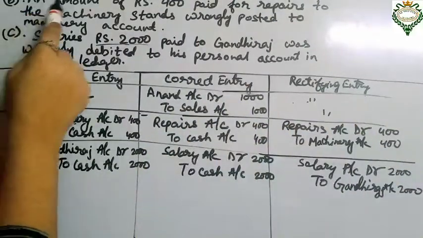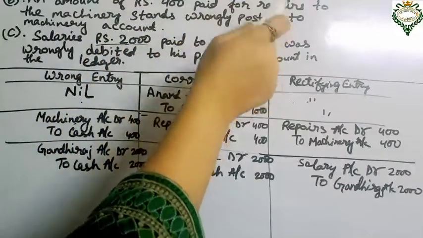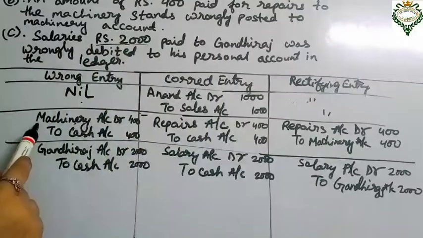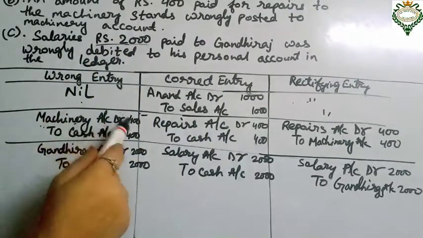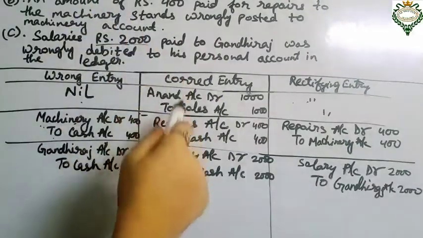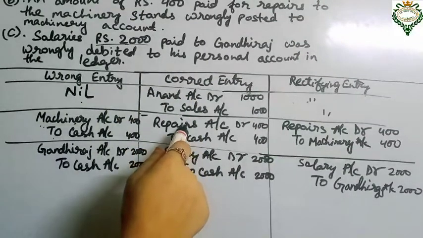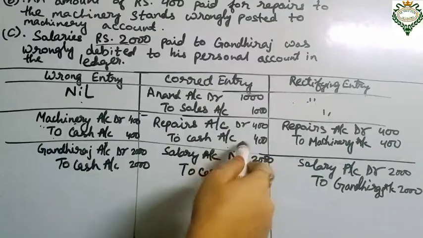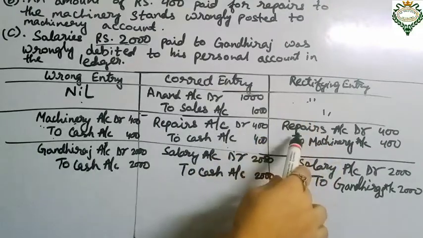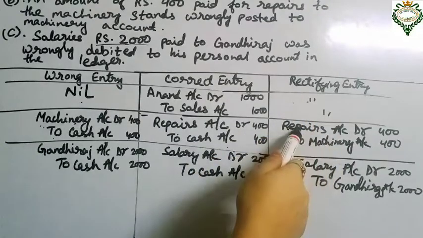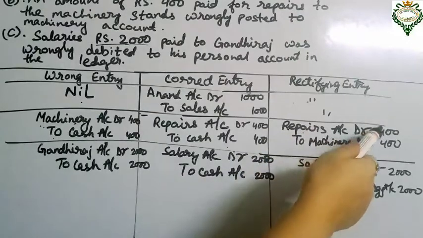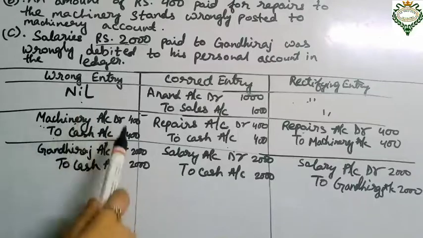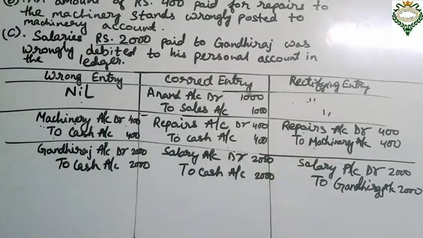Okay. Next one is an amount of rupees 400 paid for repairs, that has been paid for repairs but it is wrongly posted to the machinery account. The wrong entry that has been recorded is machinery account debit to cash account, but the correct entry should be this, that it has been paid for repairs, so repairs account debit to cash account. So the rectifying entry should be like this, that repairs account should be increased. So we will write here repairs account debit to machinery account because we have to take that 400 from the machinery account. So the rectifying entry will be like this. Okay.